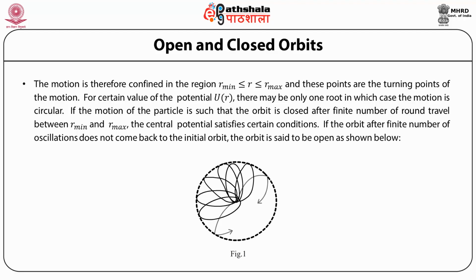For certain values of the potential U of r, there may be only one root, in which case the motion is circular. If the motion of the particle is such that the orbit is closed after a finite number of rounds, the particle travels from r minimum to r maximum, and after a large number of rounds the central potential satisfies certain conditions. So, if the orbit after a finite number of oscillations does not come back to its initial orbit, the orbit is said to be open, as in the form of a rosette shown in the diagram below.